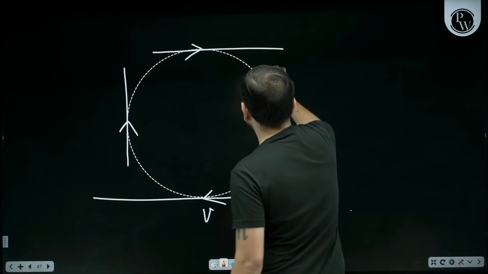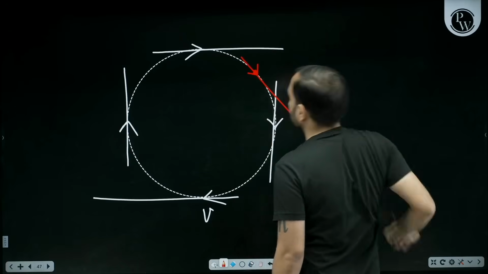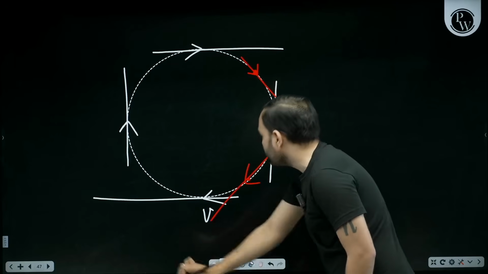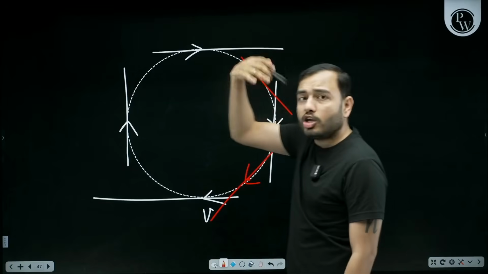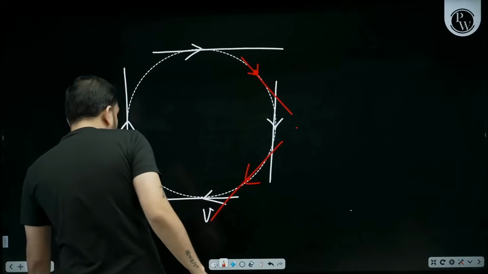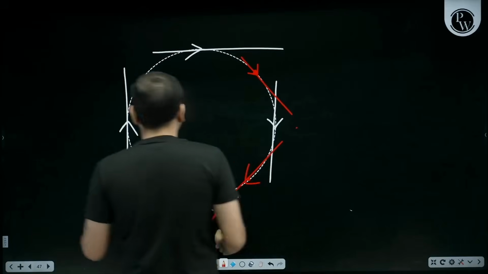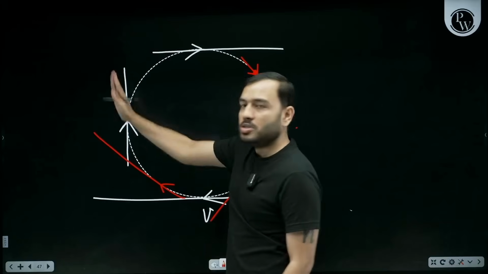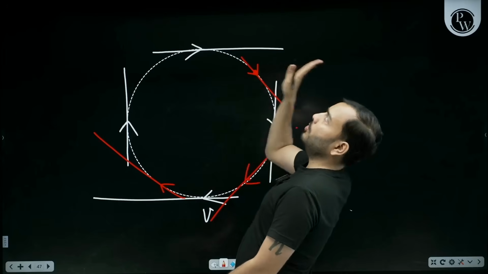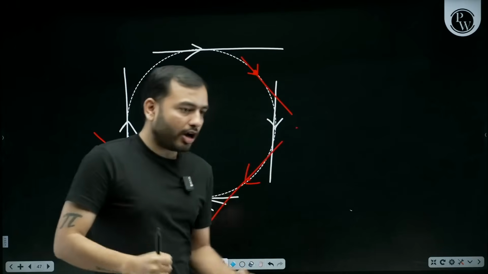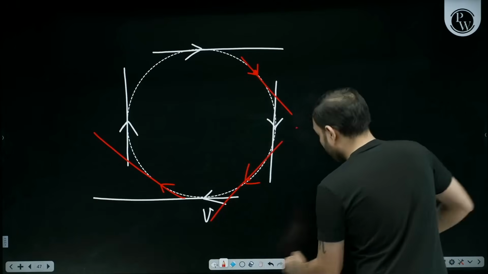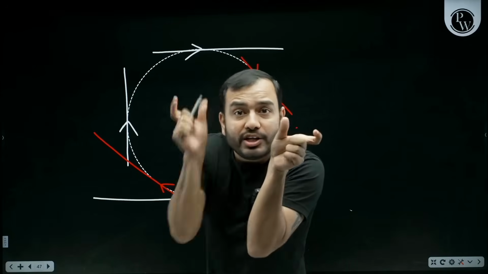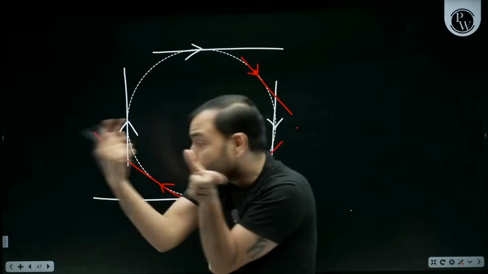Now look carefully. At this position, the velocity direction is like this. Moving around the circle, the velocity is like this, it will go this side. The velocity direction is turning continuously, infinite times. It changes every single moment, every single second. So to move in a circle, you keep changing your direction every second, again and again. But the magnitude of your velocity remains the same. Since velocity is a vector quantity, magnitude plus direction, the magnitude is constant, but the direction keeps changing.